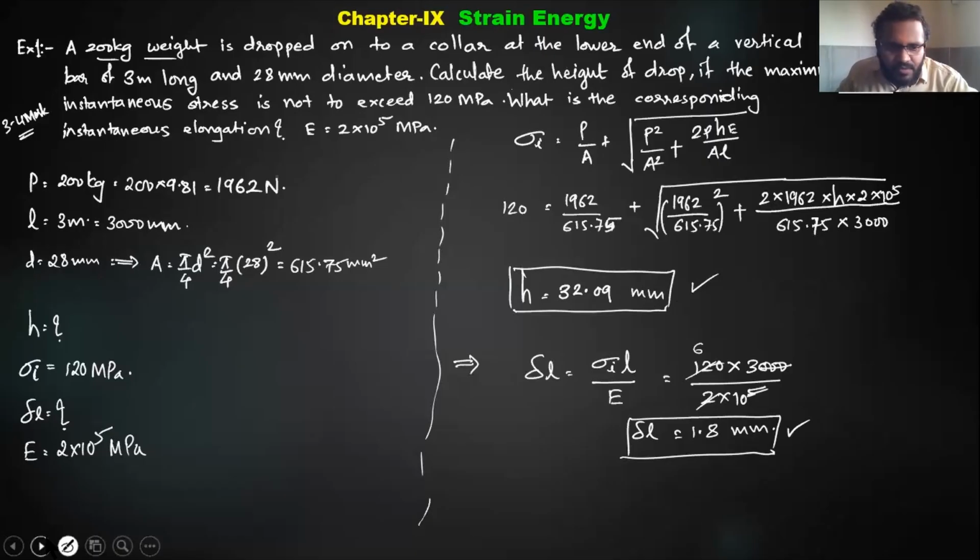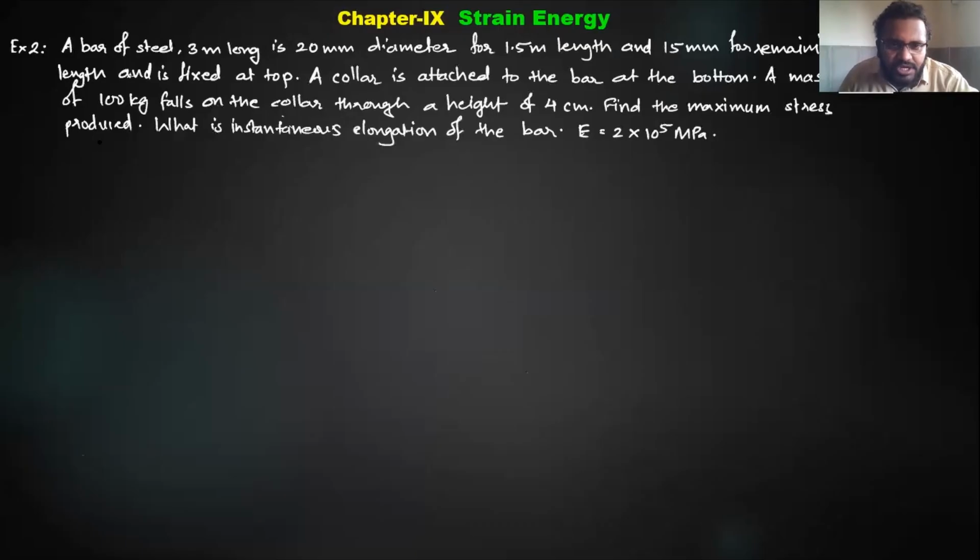So these are the simple kind of problems which you can get on strain energy. The next question is, a bar of steel 3 meter long is 20 diameter for 1.5 meter length and then 15 for the remaining length. Let me draw the diagram.